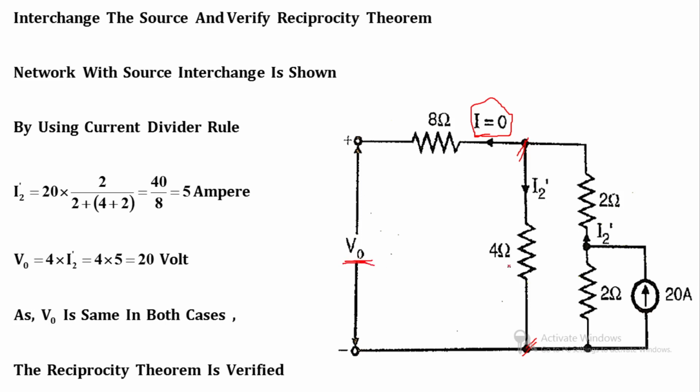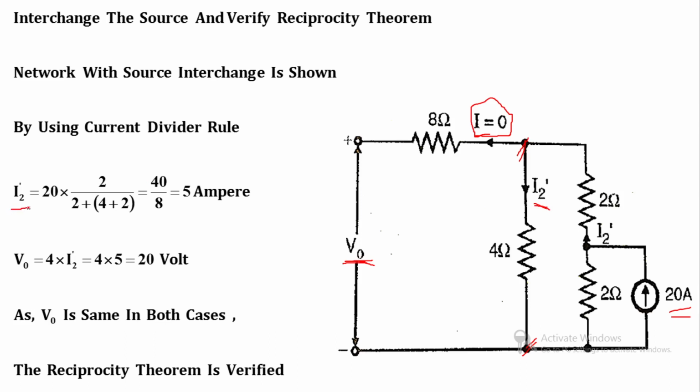Voltage across this 4 ohm resistance is V0. So from this 20 ampere we can find out the current flow from this 4 ohm resistance, which I have mentioned as I2 dash, by using the current divider rule.